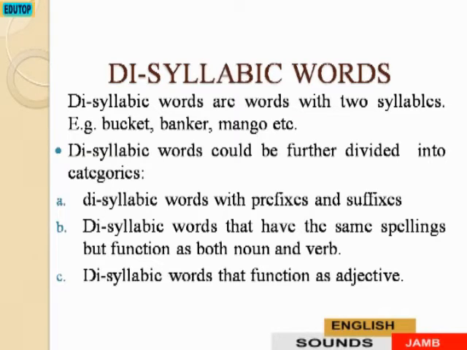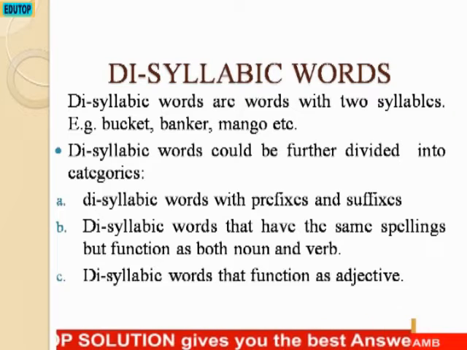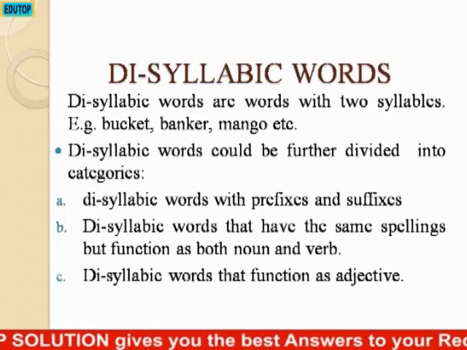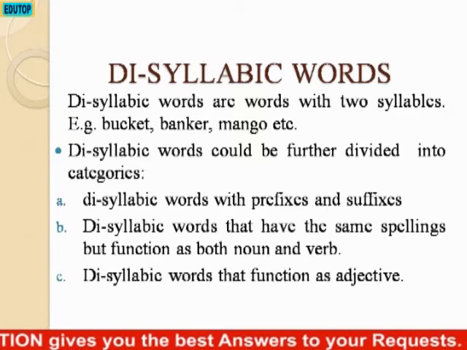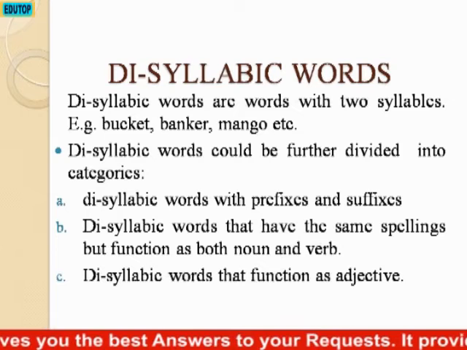Now, it can be further divided into two. At times, you have disyllabic words with prefixes and suffixes. That is, you could have a prefix or a suffix joined to a monosyllabic word to form a disyllabic word. For example, banker. Out of this, we can have bank, which is a monosyllabic word, and then the er is a suffix, which makes it banker, and then a disyllabic word.